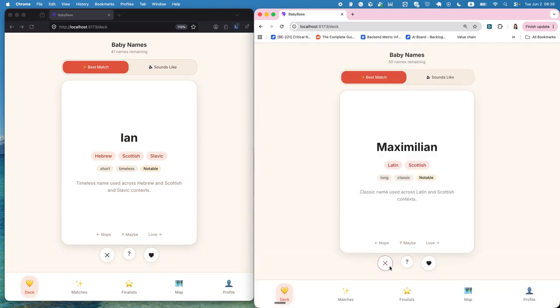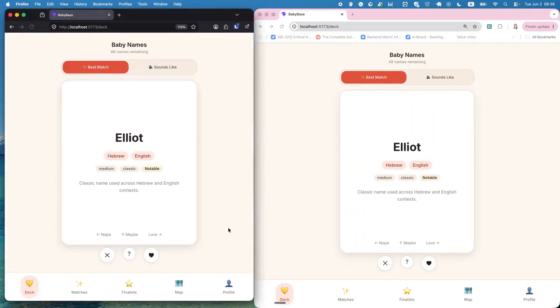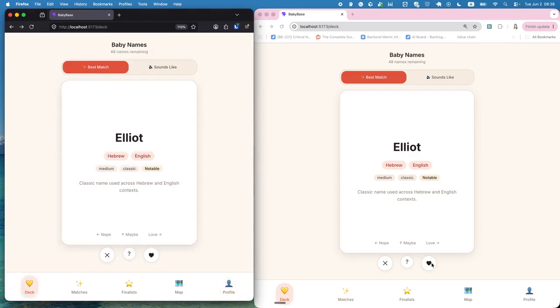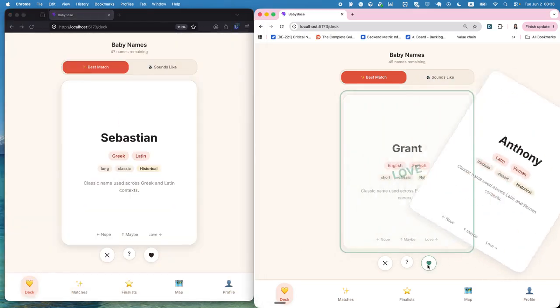All right, and yeah, so her deck is slightly different at the beginning, but it will just get shared with the father as soon as they reload. So here, as you can see, the father is already also linked with the mother. So Elliot, yeah, let's say yes. So just to make it easier, let's start swiping yes on everything with the mother.